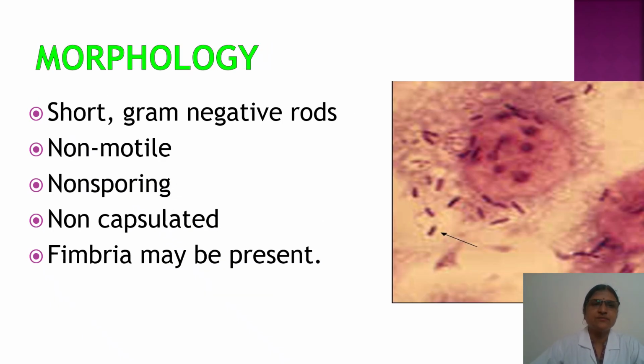So now let's study morphology. Shigella bacilli are short rods and they are gram negative, that is pink in color in gram staining. They are non-motile in hanging drop preparation. They are non-sporing, non-capsulated, and fimbriae may be present.